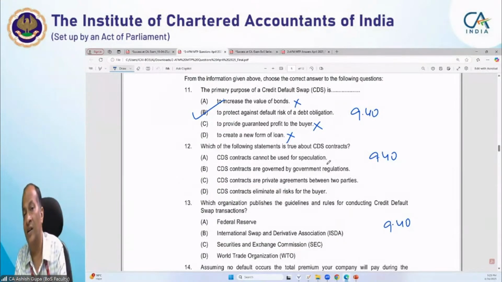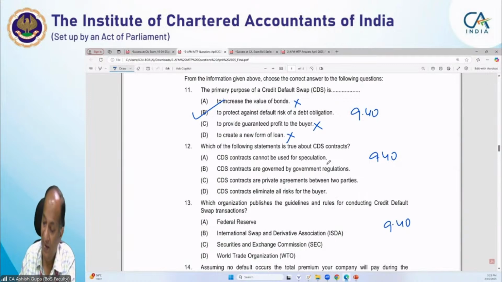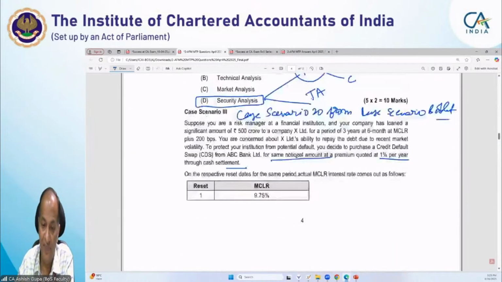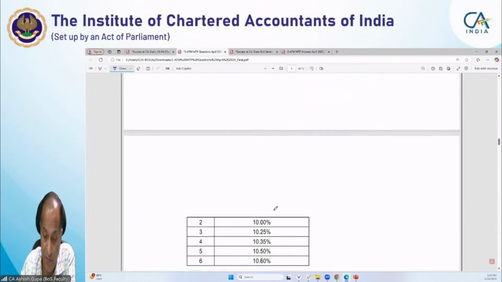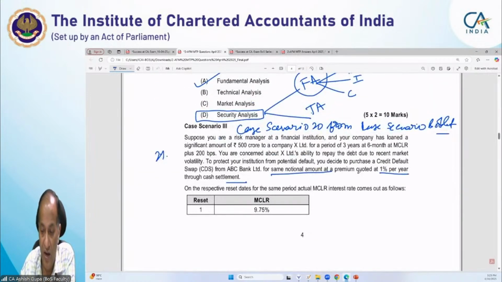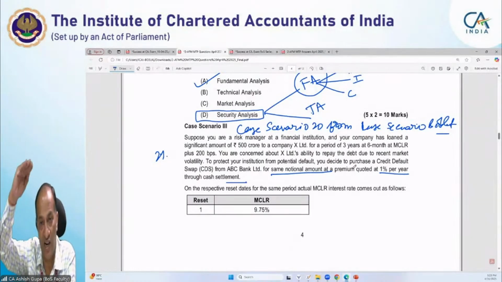Interest rate risk continues to be there because, please see, the institution has loaned an amount of rupees 500 crore for a period of 3 months at an MCLR rate plus 200 basis points. So 200 basis points means whatever the rate is, plus 2%. Now you see the interest rate is increasing. Of course this is the benefit for the lending company, but sometimes it may happen in reverse, that interest may start going down.